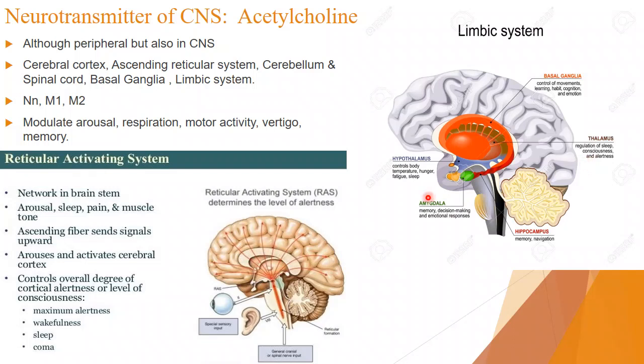What kind of function? It can be sleep, pain, muscle tone, arousal, learning, memory, whatever. Getting my point? So the acetylcholine is available in the reticular activating system, the limbic system, the cerebral cortex, the basal ganglia, the spinal cord, and the cerebellum also, right?